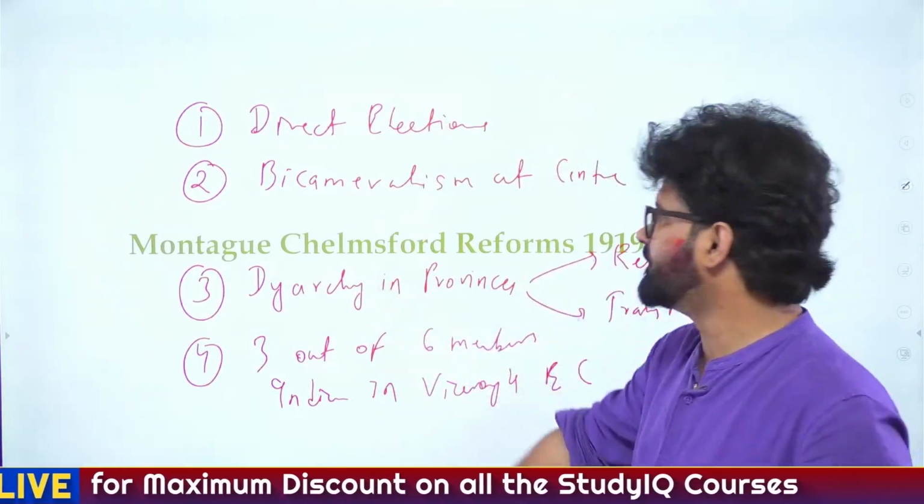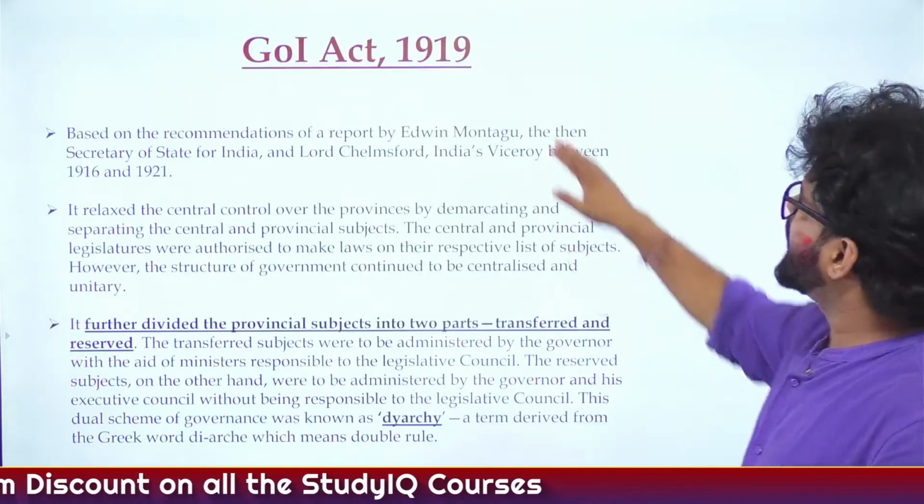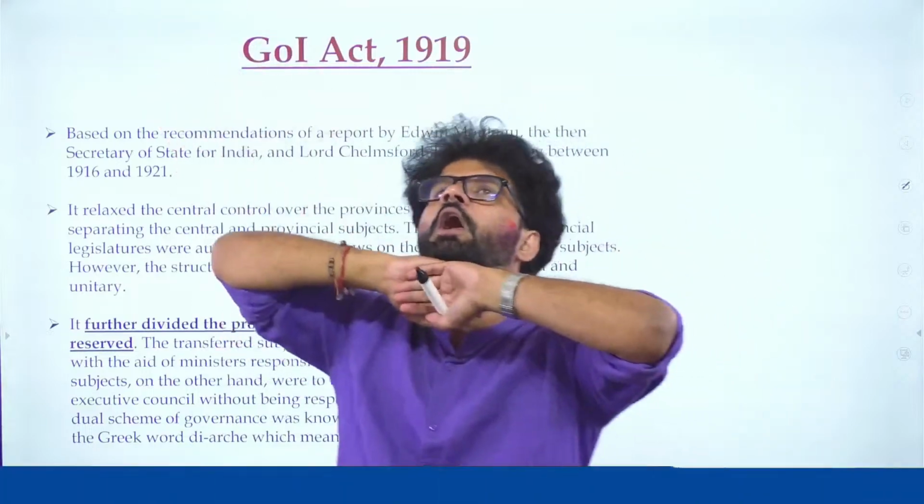They are very, very, very important. Okay. Government of India Act 1919, Montagu-Chelmsford Reforms. Montagu is the secretary, Chelmsford is the viceroy.